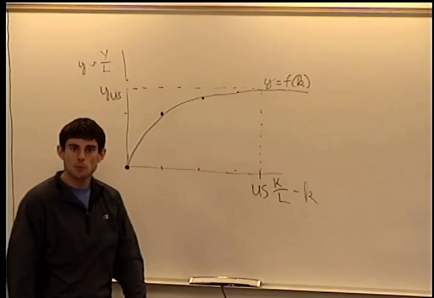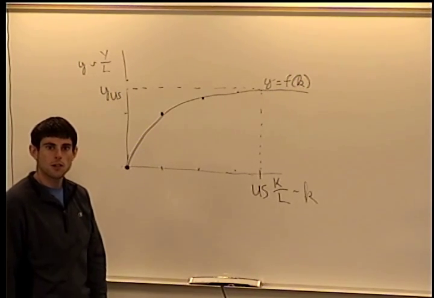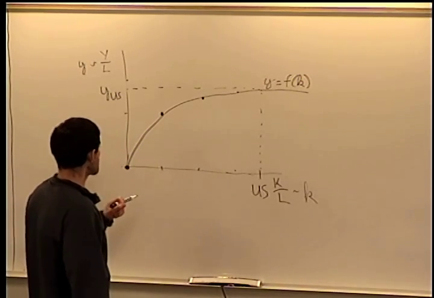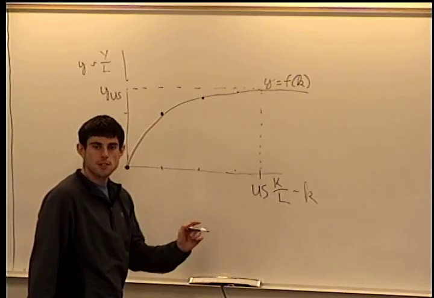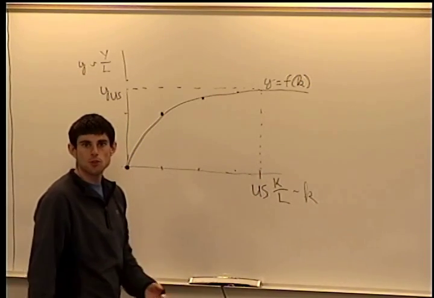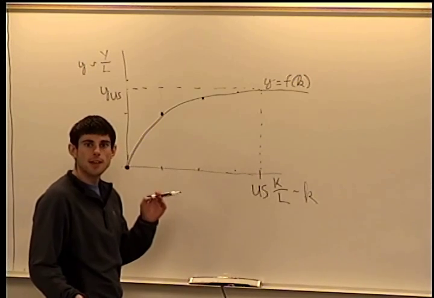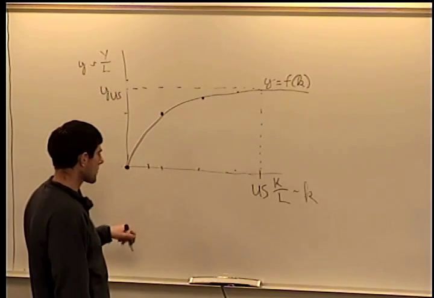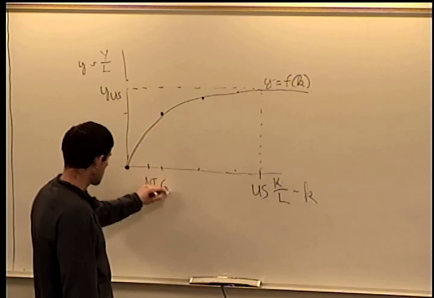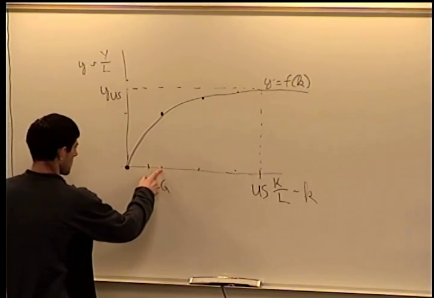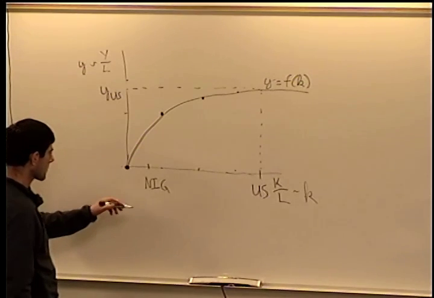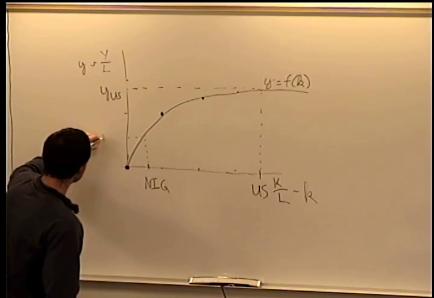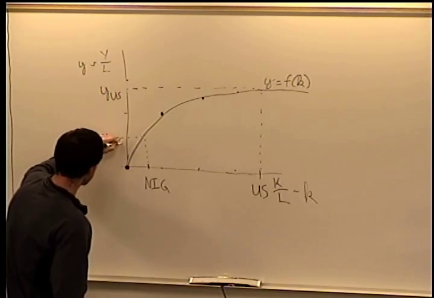If we take a developing nation, we'll take maybe Nigeria, and Nigeria doesn't have nearly as many machines as the US, or factories, or computers, or chairs and desks, okay? All that capital. So Nigeria might have a small amount of capital. So here's Nigeria. Okay, and then we go up, and this tells us that Nigeria's income per person is going to be right here.